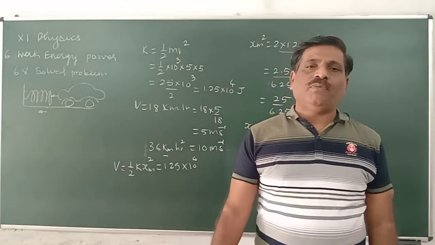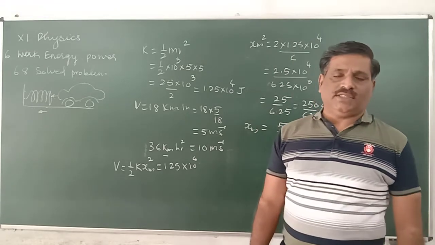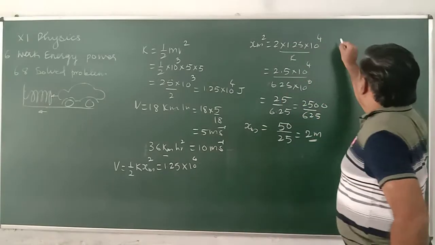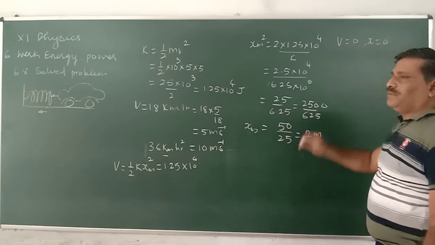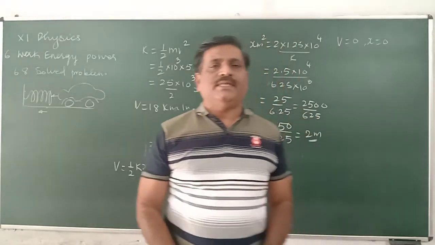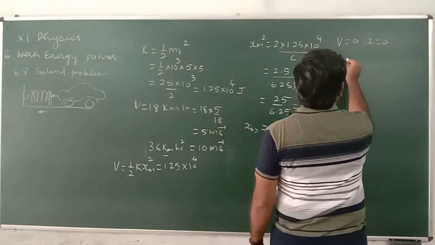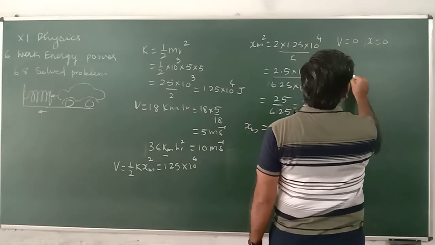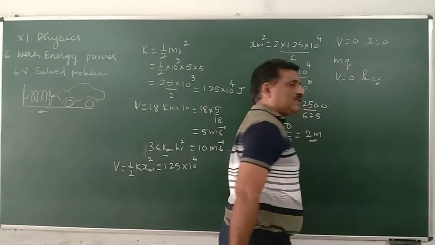The zero of the potential energy can be set according to our convenience. For example, for a spring, potential energy V is taken to be 0 when x is equal to 0. Similarly, for gravitational force mg, V is equal to 0 when x is equal to 0 on the surface.